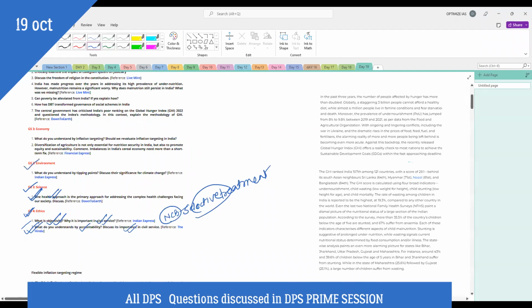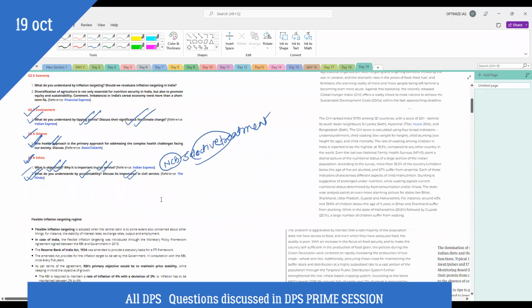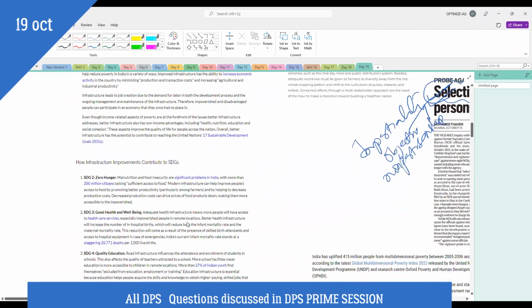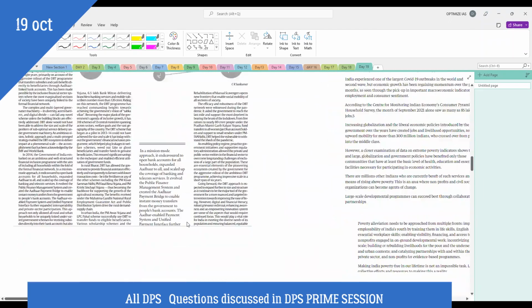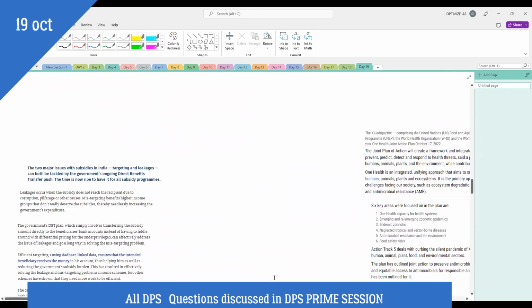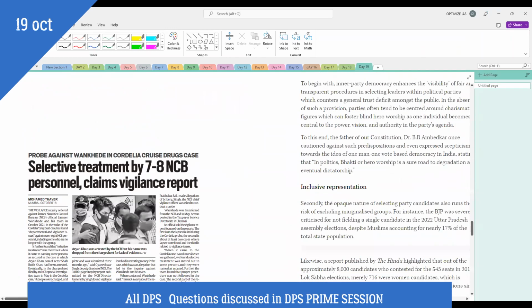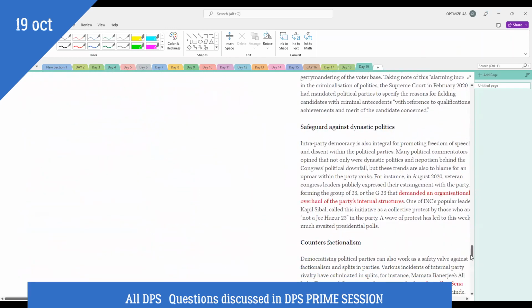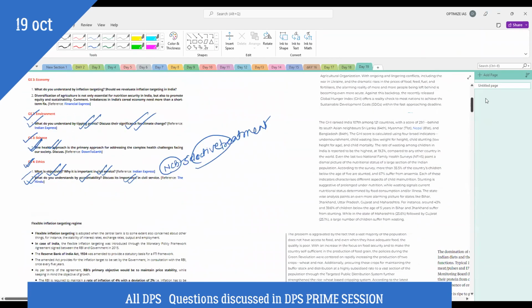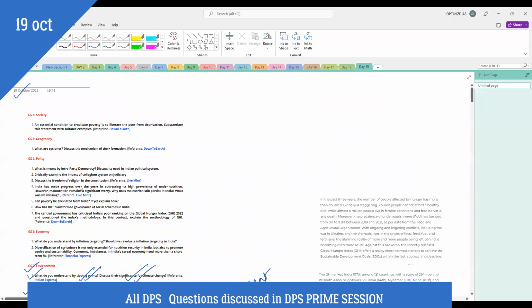Next, in environment, I have picked one topic. What is tipping point? Discuss the tipping point significance in the context of climate change. So guys, today in the explained section in the Indian Express came the tipping point. Tipping point is a very important concept as far as environment is concerned. So we will try to understand what is the meaning of tipping point. We'll try to understand in detail.